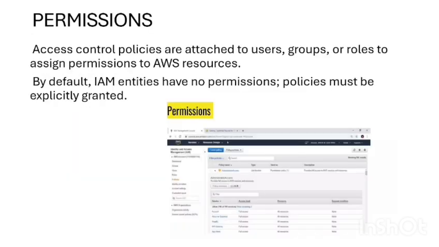Permissions. Permissions define what actions a user can perform on AWS resources. These permissions are assigned using policies. Important points: by default, all users have no permissions. Permissions must be explicitly granted. Permissions can allow or deny actions. For example, allow reading data from S3, deny deleting EC2 instances. Permissions ensure controlled and secure access.